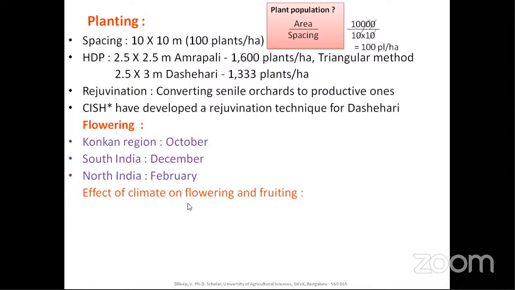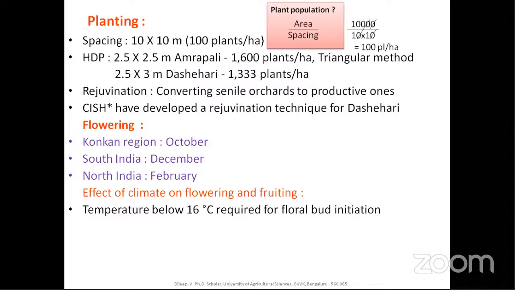Now, the effect of climate on flowering and fruiting. This may not be needed at the level of JRF, but for your information, and for NET and ICAR SRF, you should be aware. I have encountered many such questions, so knowing things a little deeper is essential at the level of SRF, and for the NET exam it is very much essential.